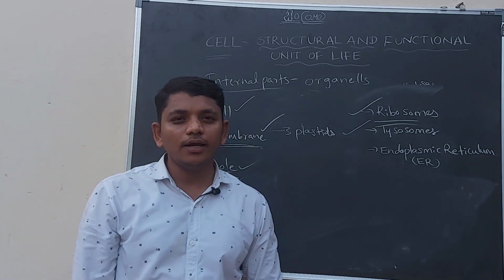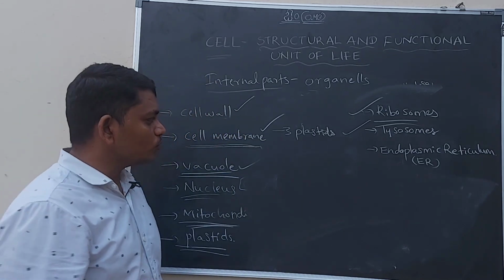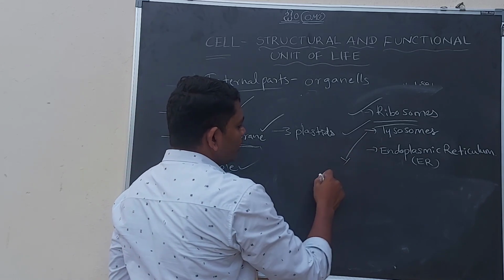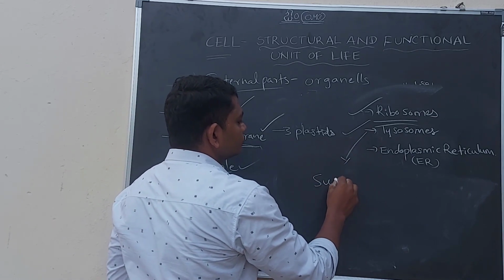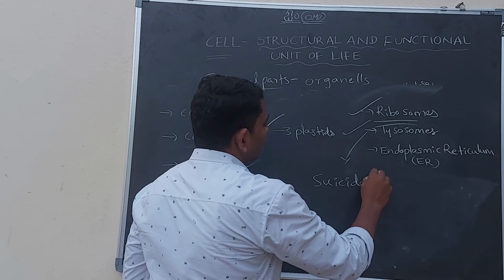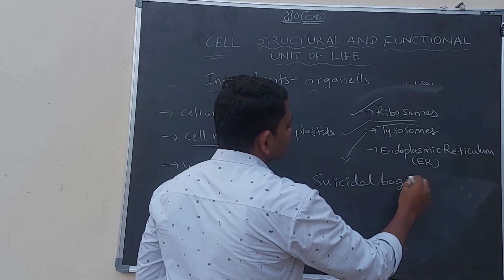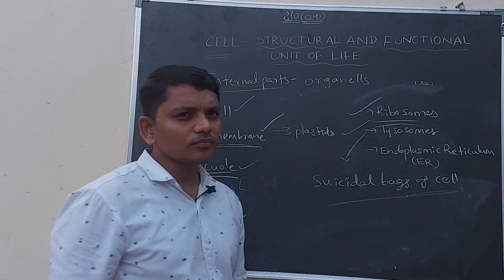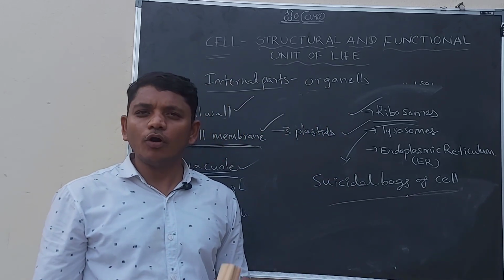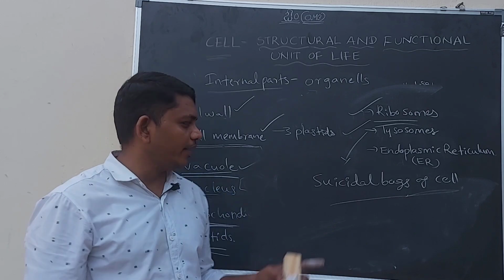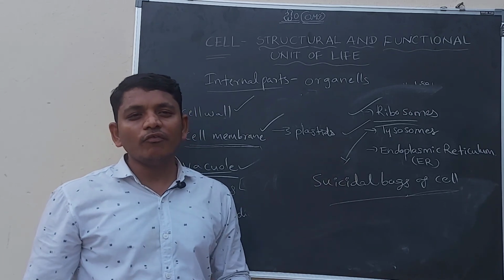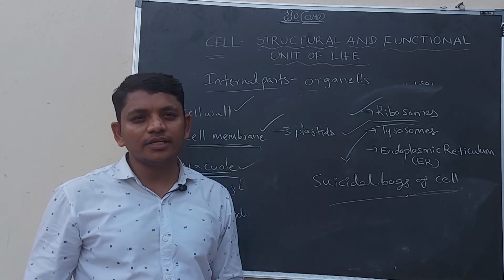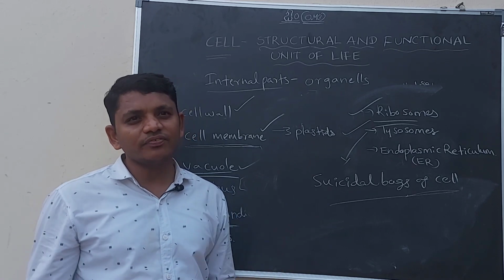What are lysosomes? Lysosomes are also called suicidal bags of the cell, which means the digestion portion of the cell is taken by the lysosomes. While it is digesting the food materials, it itself dies.